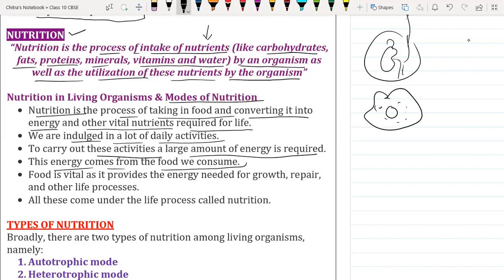Okay. Next, food is vital as it provides the energy needed for the growth, repair and maintenance of the cell and other life processes. Nutrients are important. All this comes under the life process called nutrition. So all the things that we discuss here come under the nutrition life process.